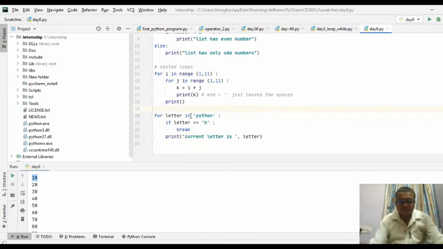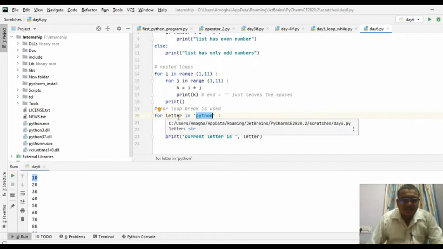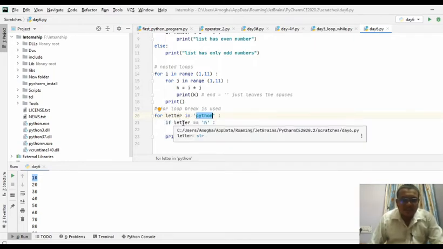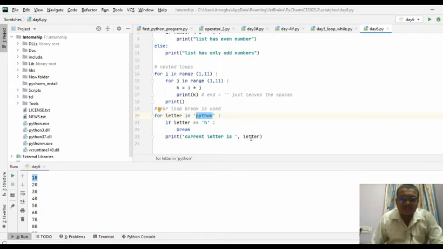This has been used in a for loop. Break has been used in a for loop. I am using letter as a variable in the string Python. First, it will take the p value. The p value is not equal to h. It doesn't break. It will print p here by saying current letter is p. Next, it will be incremented. y is going to be taken. y is compared with h. It is not equal, so it is not going to break the statement here. It is going to print the current letter is y.